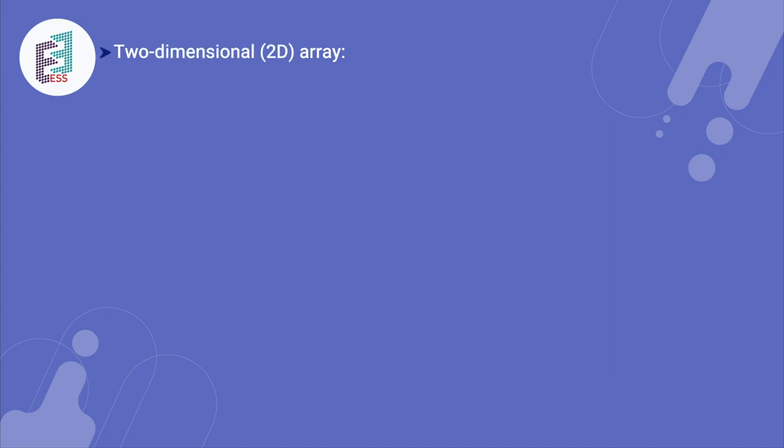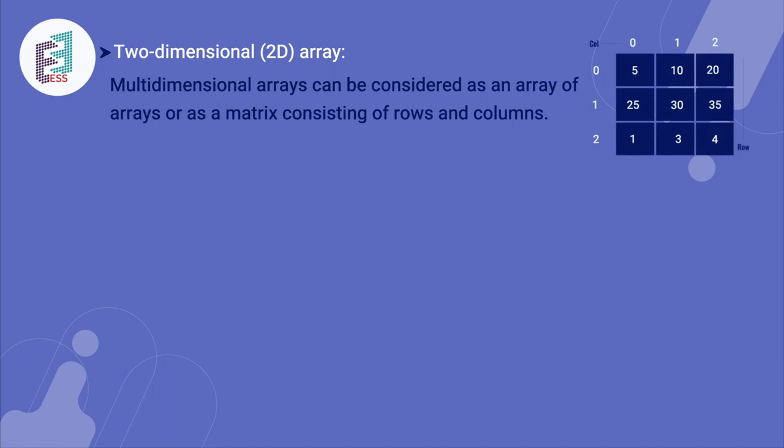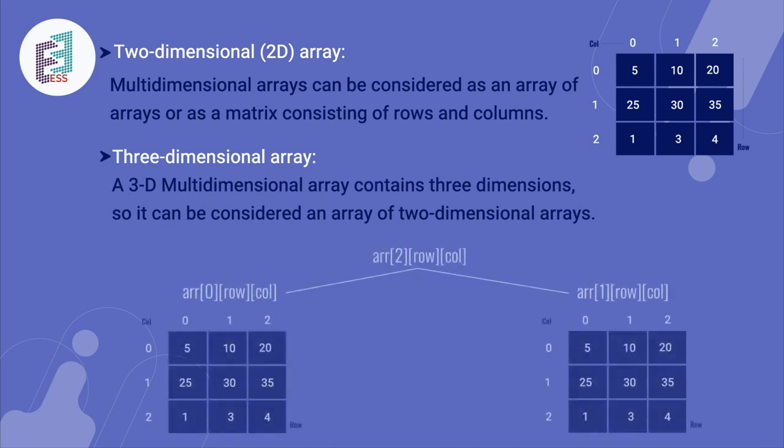A two-dimensional array can be considered as an array of arrays, which means a matrix consisting of rows and columns. Here we can see 3 rows and 3 columns in the two-dimensional array. Coming to the three-dimensional array, it contains 3 dimensions, so it can be considered as an array of two-dimensional arrays. So we can see the two arrays are of the same type and are connected.